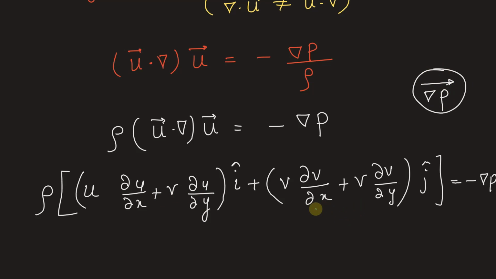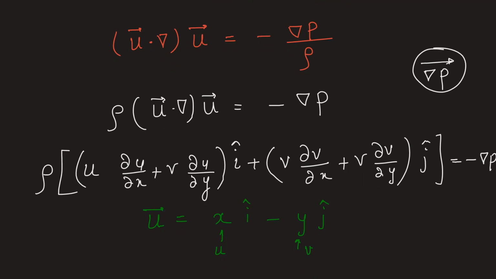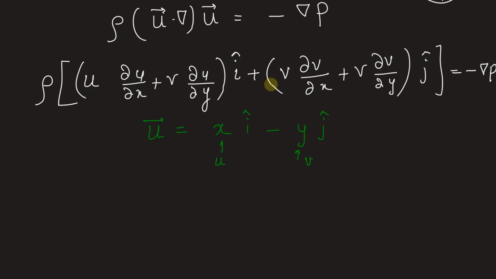Now at this moment you can pause the video and try to find the solution by yourself using the concept explained here and the given values in the problem. Now let's continue to solve this problem. In the problem it's given u vector is equal to x i cap minus y j cap. So the velocity in x direction, small u, is x, and this is the value of small v. If we substitute this value in the above equation, we can write grad of p is equal to negative rho multiplied by u.